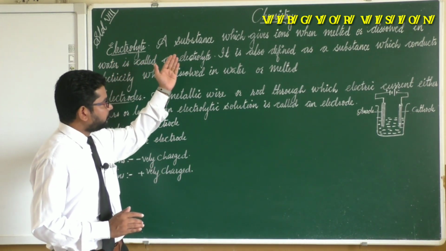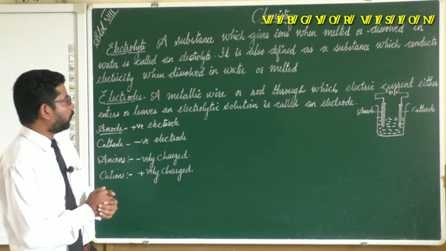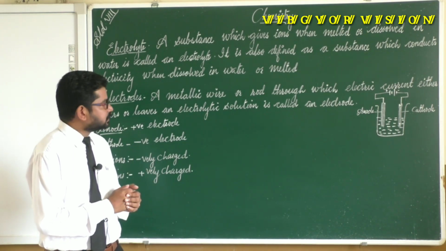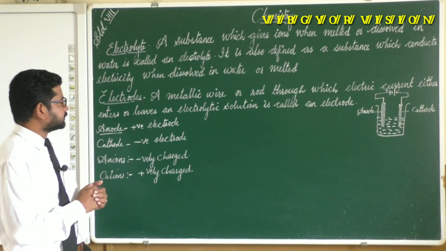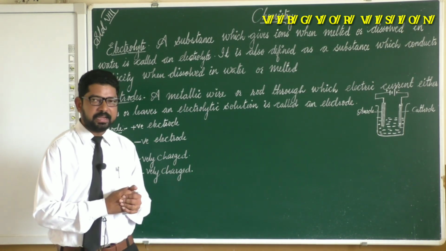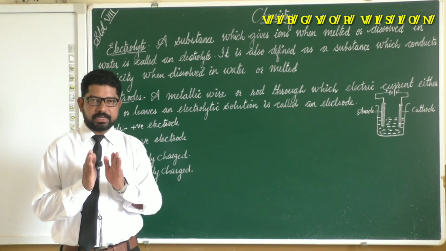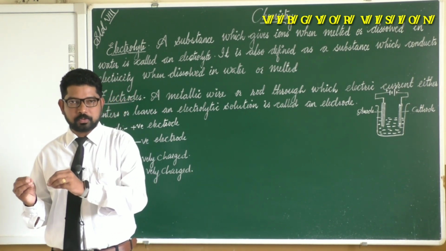A substance which gives ions when melted or dissolved in water is called an electrolyte. It is also defined as a substance which conducts electricity when dissolved in water or when melted.